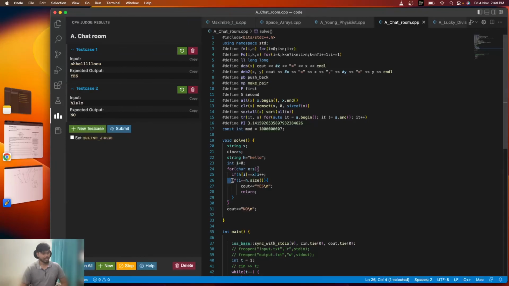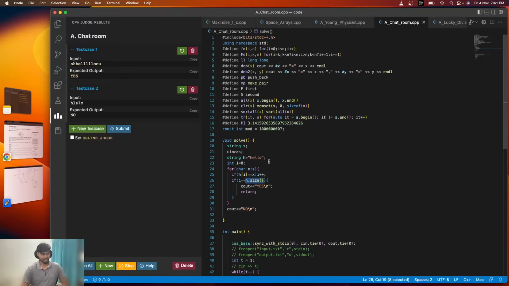Because I'm using a for each loop, it will loop through each character of the string. So as soon as I encounter that my pointer is pointing at the end, it means it is the same as the size. If you already know how arrays work, it is zero indexing, and the last index is n minus one.